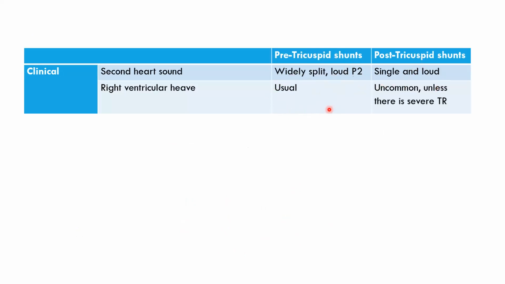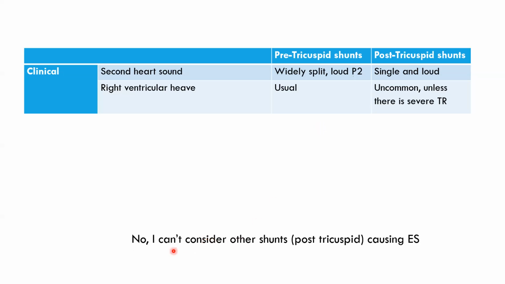Right ventricle hit is usually seen because RV can be suprasystemic in Eisenmenger syndrome secondary to ASD, whereas in VSD it is uncommon. So clinically, these two cannot be kept as a differential diagnosis. You cannot keep a differential diagnosis of ASD Eisenmenger syndrome and also VSD Eisenmenger syndrome. You can give a DD of VSD Eisenmenger syndrome and something else, ASD Eisenmenger syndrome and something else. That's what I'm trying to say. Okay, pre-tricuspid shunt Eisenmenger syndrome, post-tricuspid shunt Eisenmenger syndrome. So I said, no sir, I can't consider other shunts causing Eisenmenger syndrome.